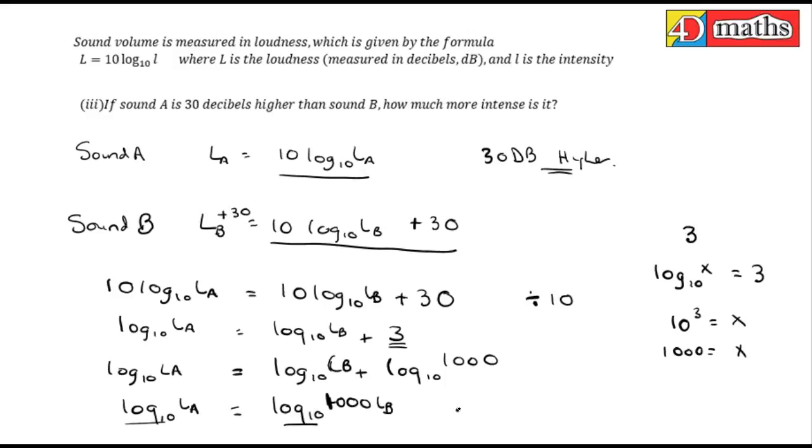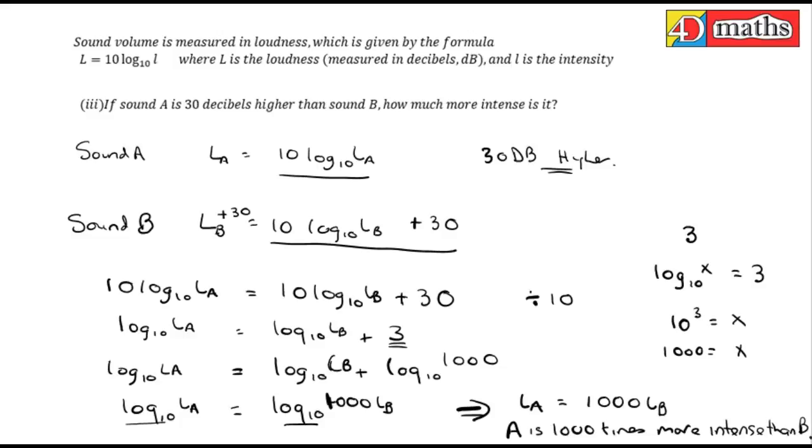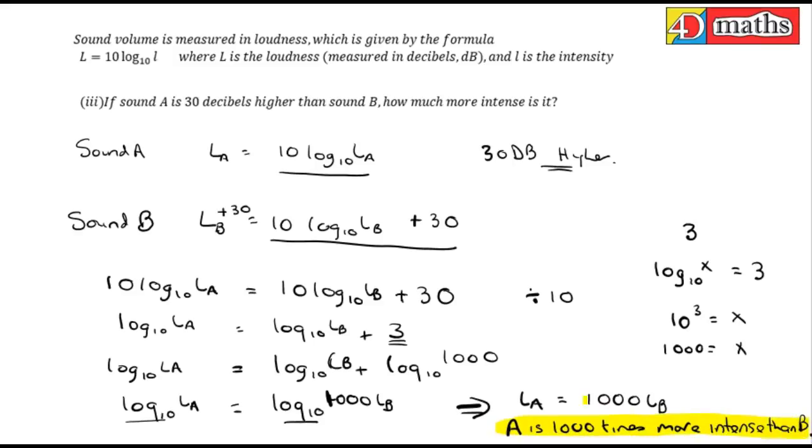The intensity of A will be equal to 1000 times the intensity of B. So basically what this means is that A is 1000 times more intense than B. Just to highlight that down in the bottom corner: with 30 decibels higher, it's 1000 times more intense.